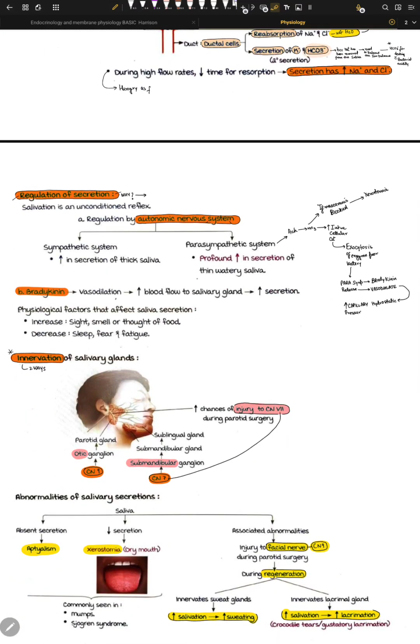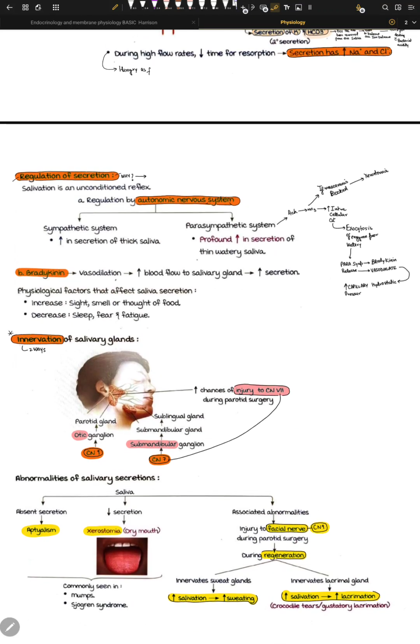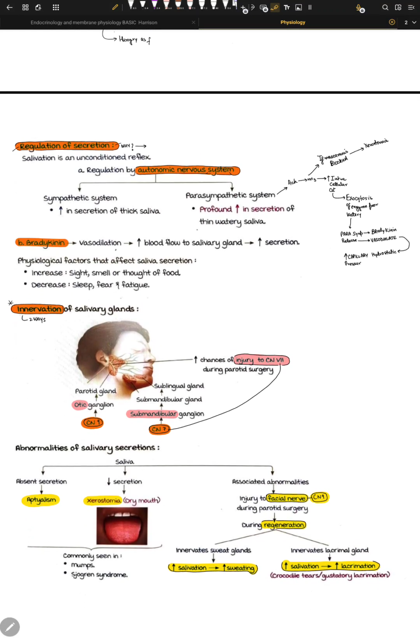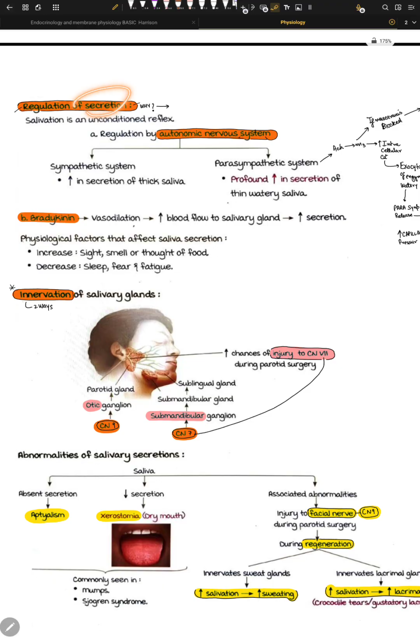Let's talk a little bit about regulation of secretion. Let's talk a little bit about bradykinin, how bradykinin can change things up, how the innervation of saliva is done. We'll talk about it. Okay, so regulation of secretion. Now the saliva is secreted, right? And we need some sort of regulators. Why do we need some sort of regulators? Because we don't want a lot of drooling. We don't want to lose a lot of Na and chloride inside our saliva that can further lead to a lot of dryness in the mouth, because if the mouth is very dry, we will have some sort of injury.